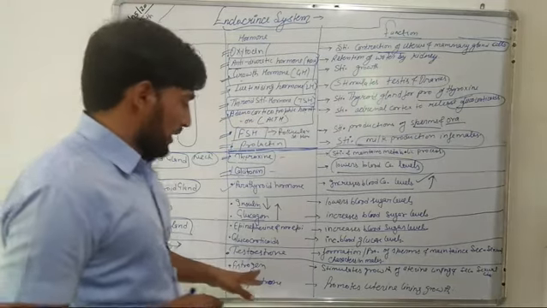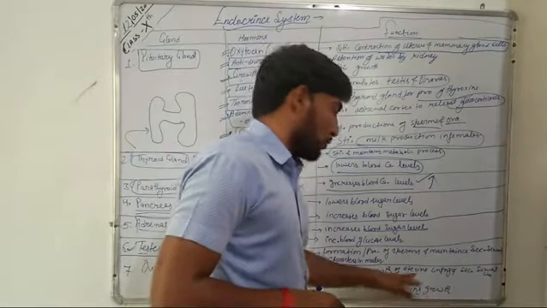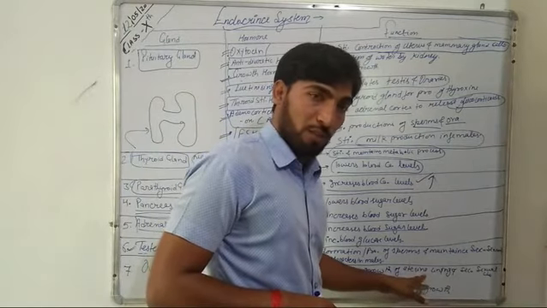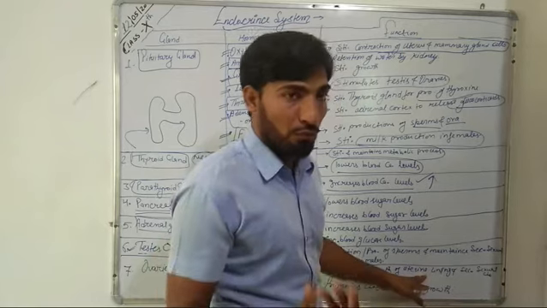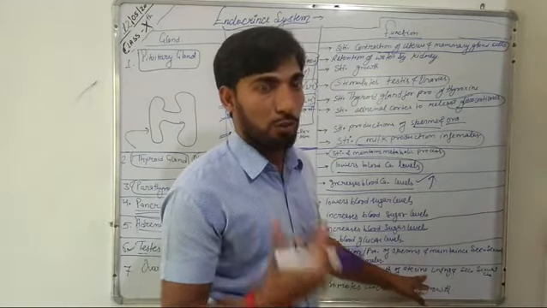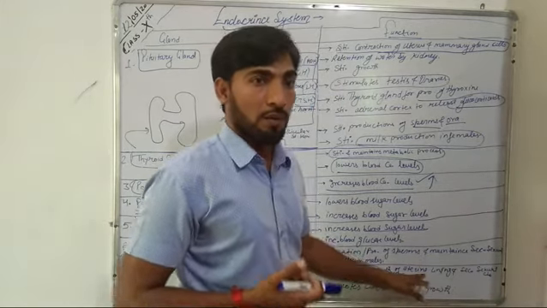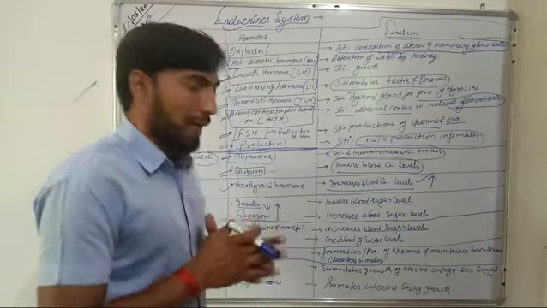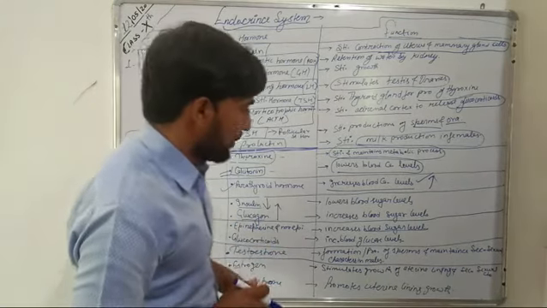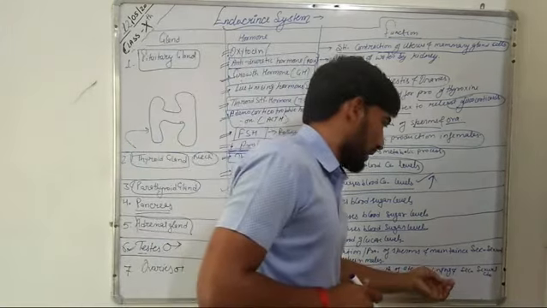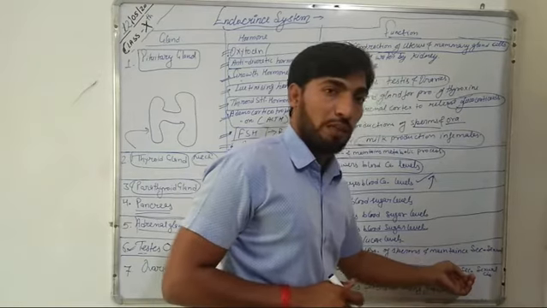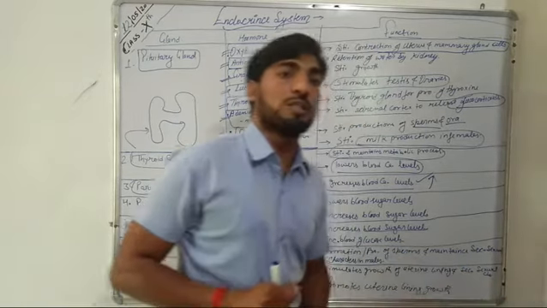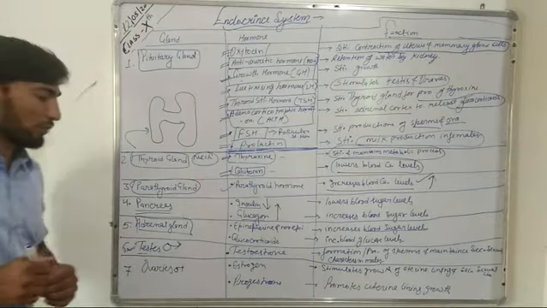Now, this estrogen stimulates growth of the uterine lining. That means when the growth of the uterine lining occurs, only after that can the egg be placed inside the uterus of females. Secondly, this estrogen is also responsible for maintaining secondary sexual characters in females.